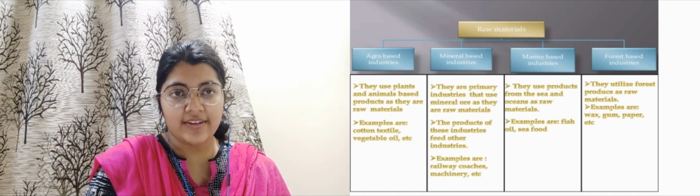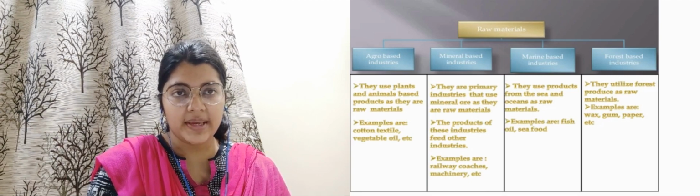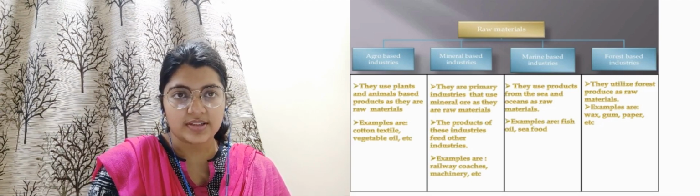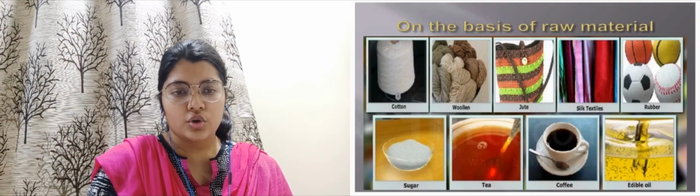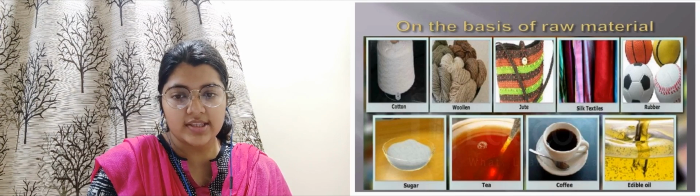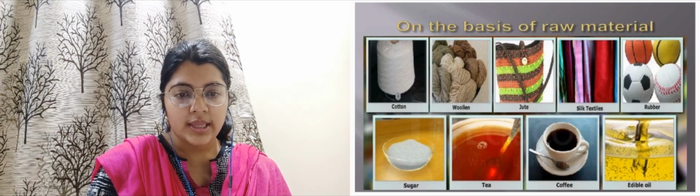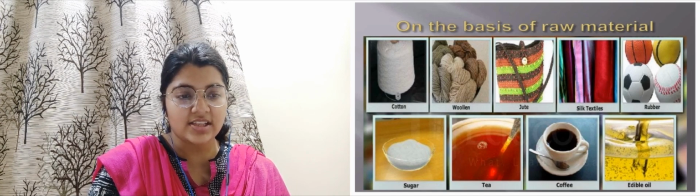So in this slide we have studied four different types of industries, that is agro based, mineral based, marine based and forest based, along with their raw materials. On the basis of raw materials you can see cotton, woolen shawls, jute bags, silk textiles, footballs made from rubber, sugar, tea, coffee, edible oil.